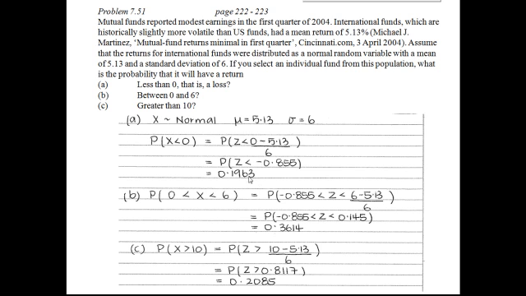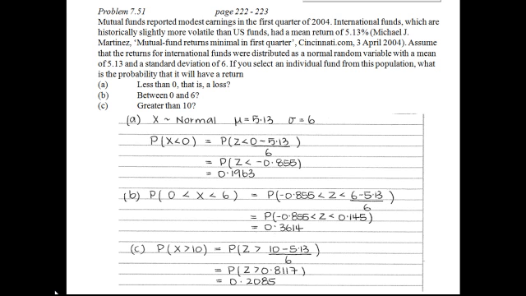Okay, so that finishes part A. We can now have a look at part B. Part B is the probability that an individual fund will have a return of between 0 and 6. So if we look at our starting point in the working for B, we can see that what we're trying to find is the probability that X, of course, just represents the return of an individual fund. We want to know the probability that X is between 0 and 6.